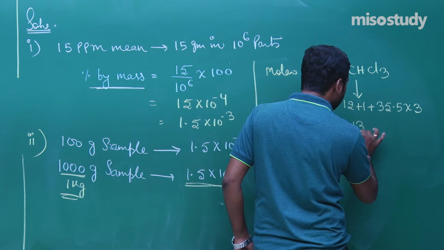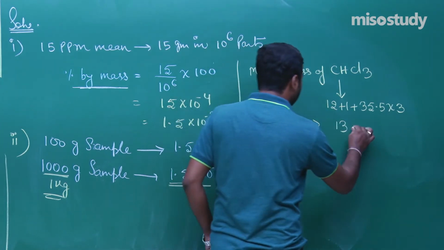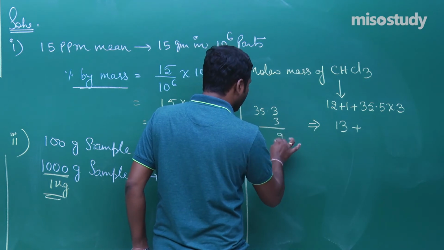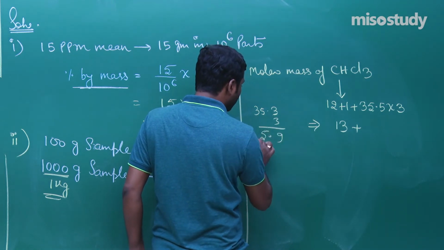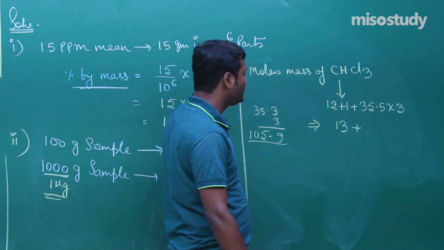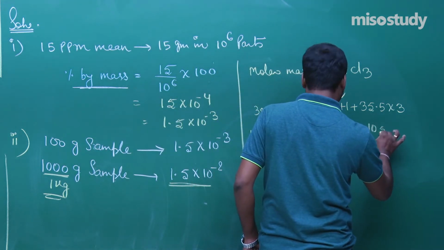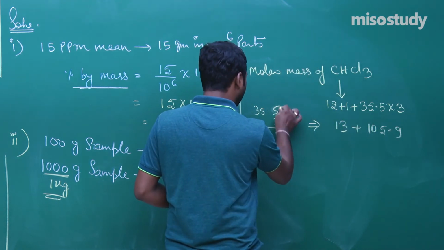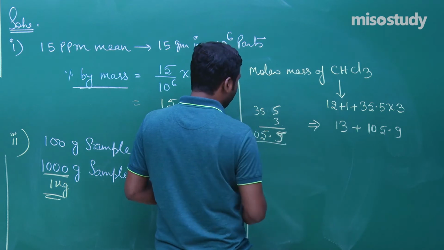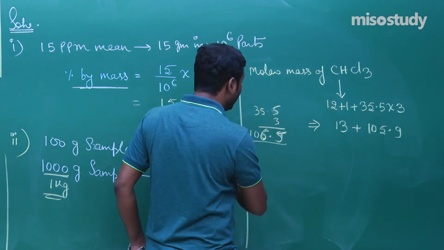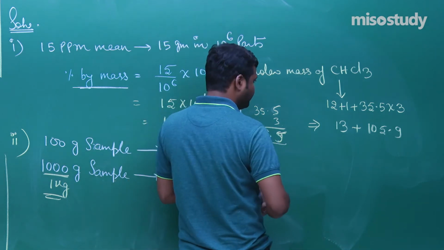So 12 plus 1 is 13, plus 35.5 into 3. 5 3s are 15, 3 3s are 9, so 106.5.